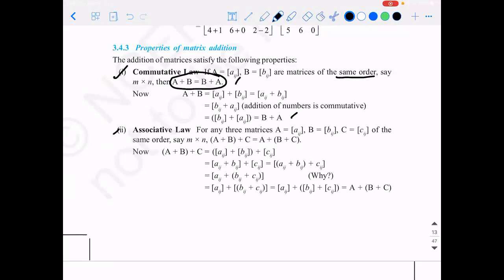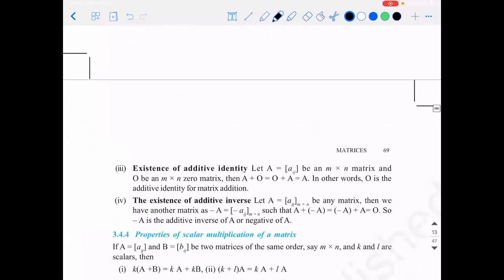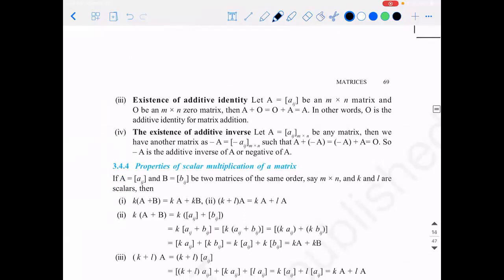What about the associative law? For you to speak about associative law, you need 3 matrices of the same order. If you add the first 2 matrices and add the resultant to the third matrix, or you add the first matrix to the resultant of the sum of the second 2 matrices, it's the same. That is, A plus B plus C is the same as A plus B plus C. Right? It's simple.